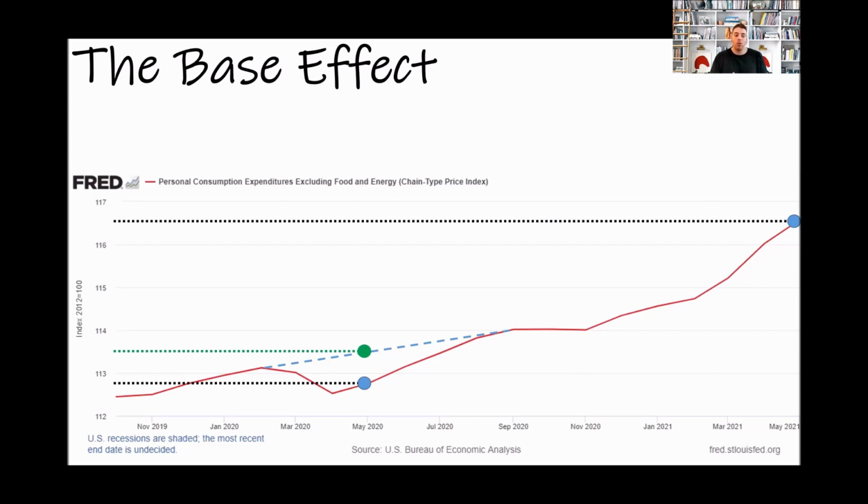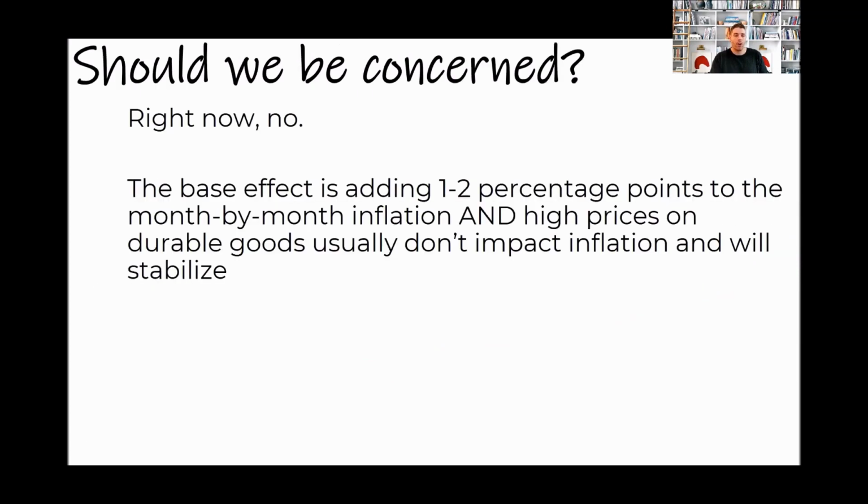And that is simply due to the nature of the mathematical way that the inflation rate is calculated. The abnormal dip due to the pandemic is going to make the percent change look larger than it probably actually would have been had the pandemic never occurred. Right? So should we be concerned? No. Base effect is going to be adding 1 to 2 percentage points month by month for the next couple of months, and going back to May, or to April. And the high prices of durable goods, they usually aren't major contributors to the inflation rate, will stabilize. So it isn't really something that we should be panicking about yet.